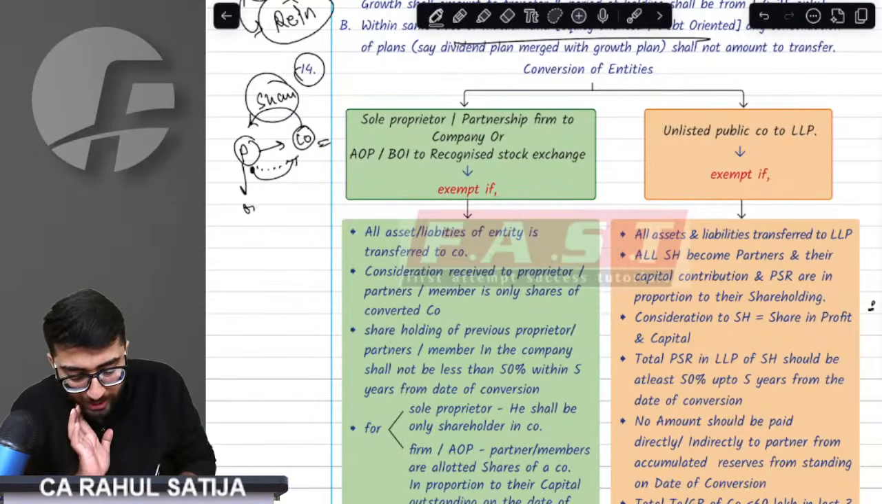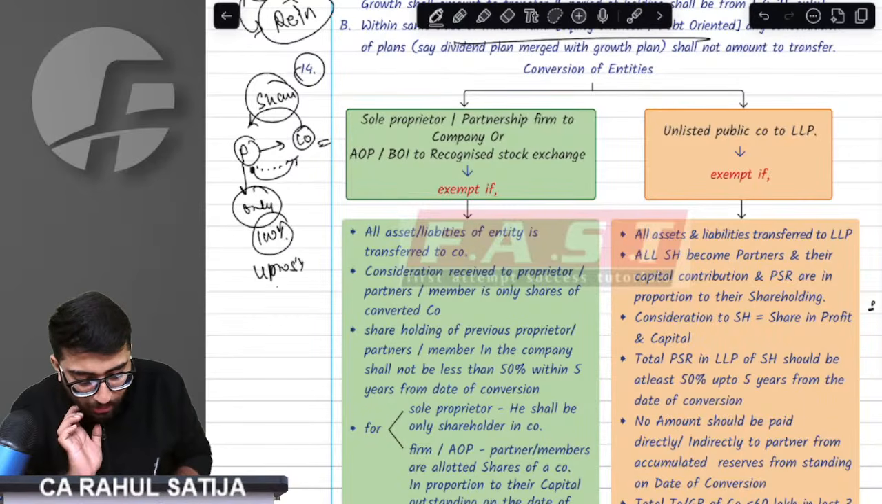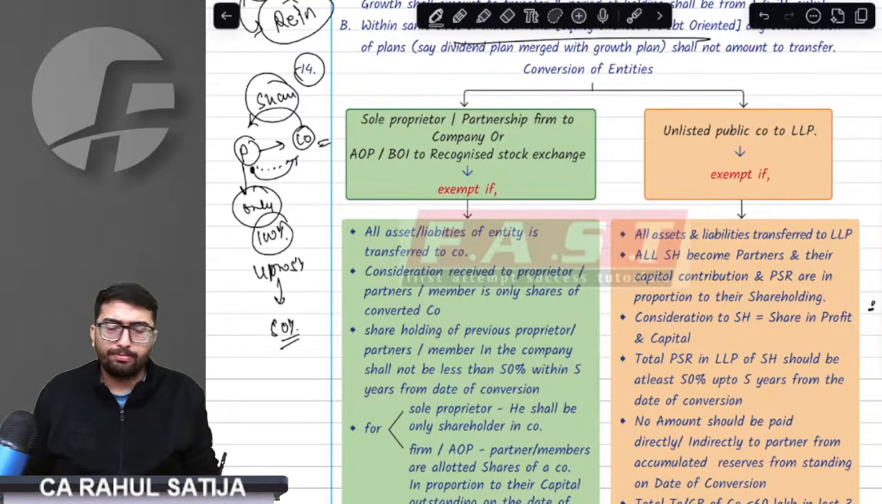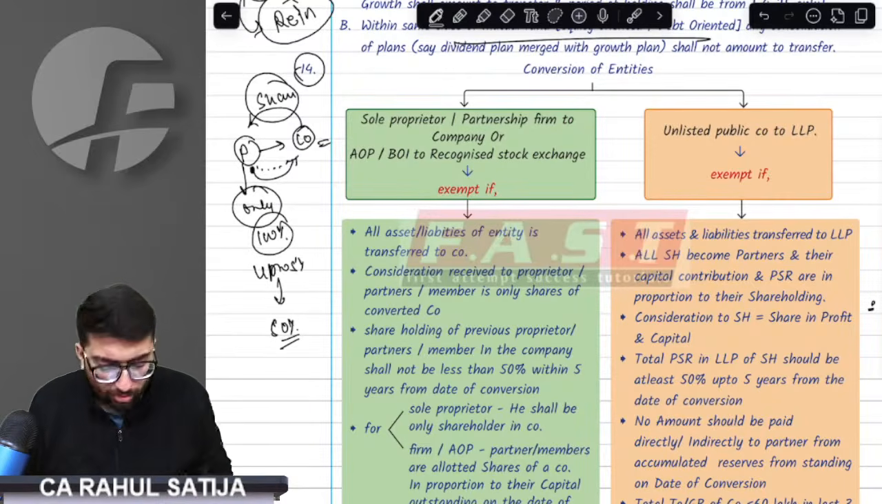He shall become the only shareholder, getting 100% of the shares, and up to 5 years he shall hold a minimum of 50% of the shares. Then this transfer would be an exempt transfer.